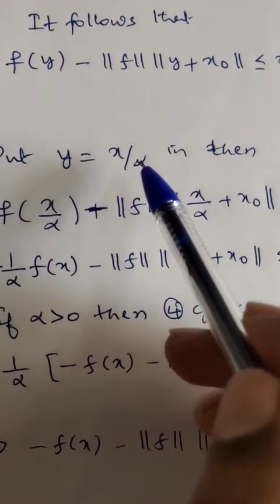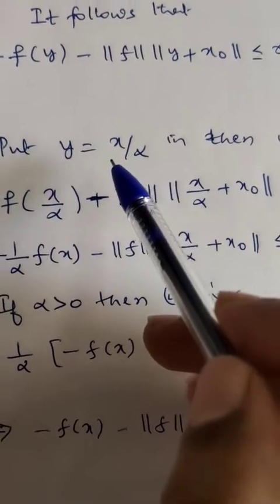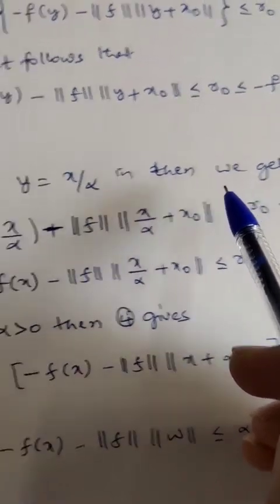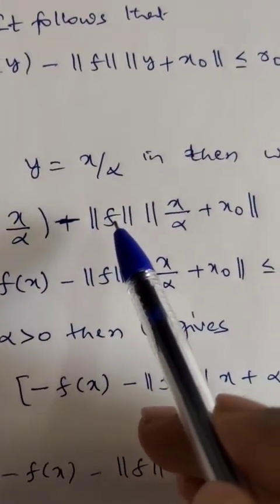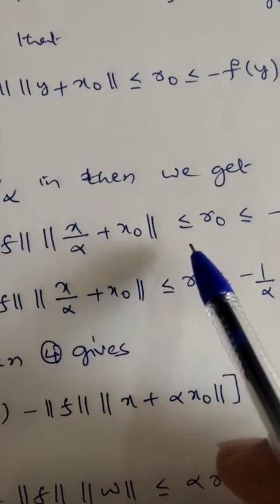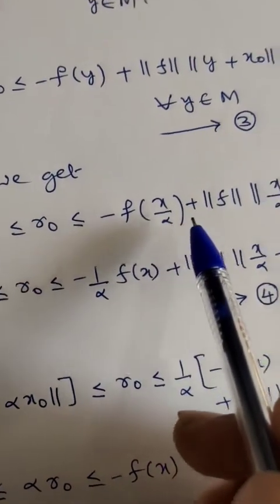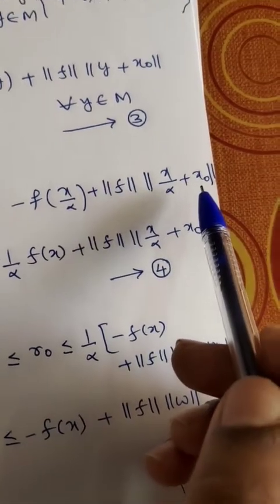Definitely x is an element of M, 1 by alpha is an element of M, therefore x by alpha is an element of M. So I will take y equal to x by alpha in the above expression. We get minus f of x by alpha minus norm of f plus norm of x by alpha plus x naught less than or equal to r naught less than or equal to minus f of x by alpha plus norm of f into norm of x by alpha plus x naught.